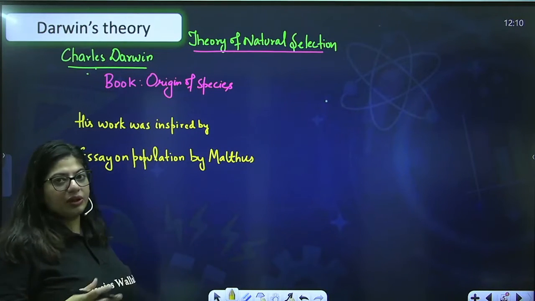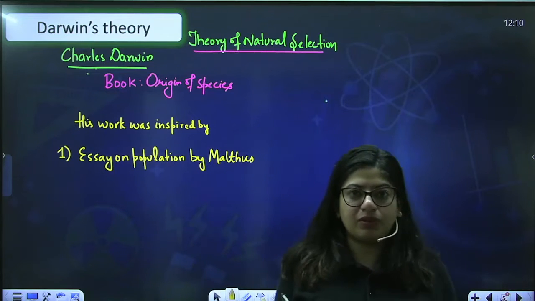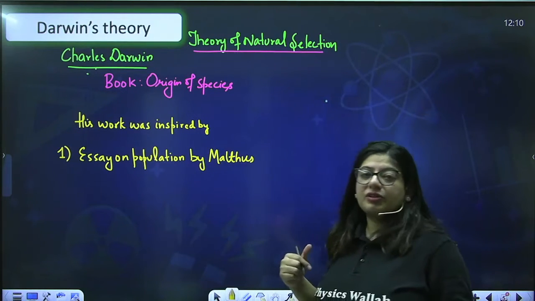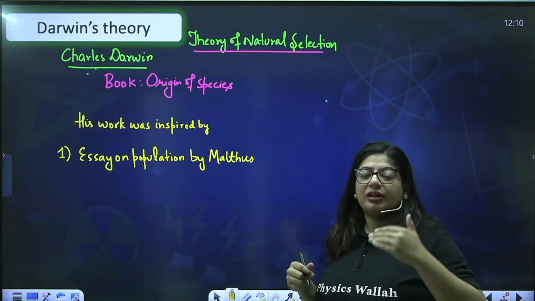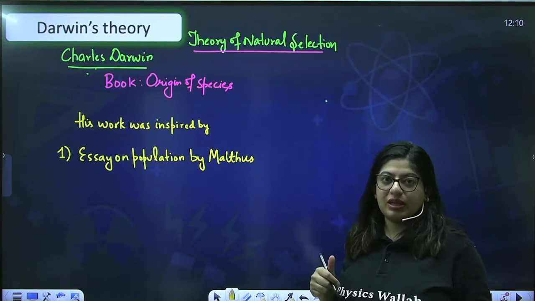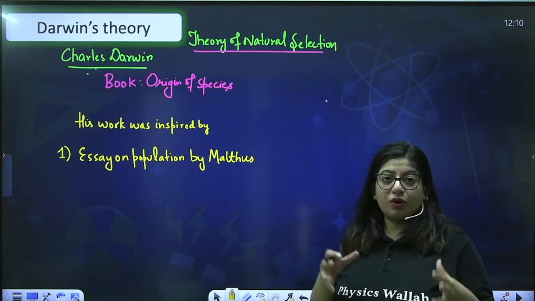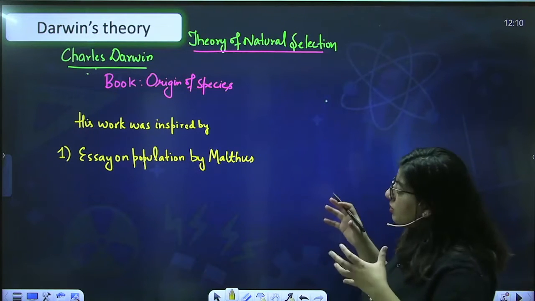He gave a theory on population. So his theory was essays on population. So what did Malthus say? He said that organisms always multiply faster than the natural resources, or we can say natural resources grow slower than the reproduction rate of the organisms. So this was the work of Malthus.